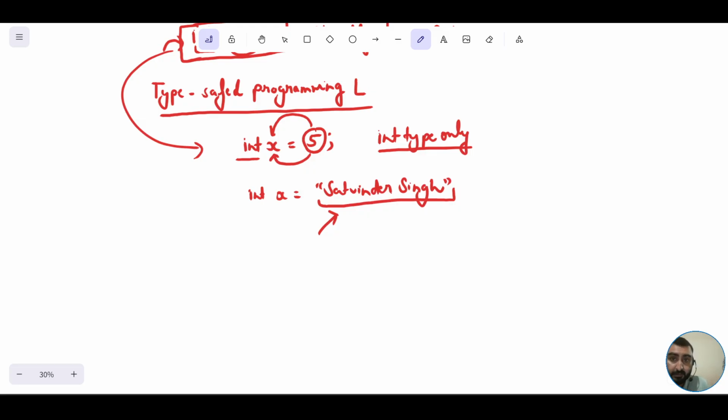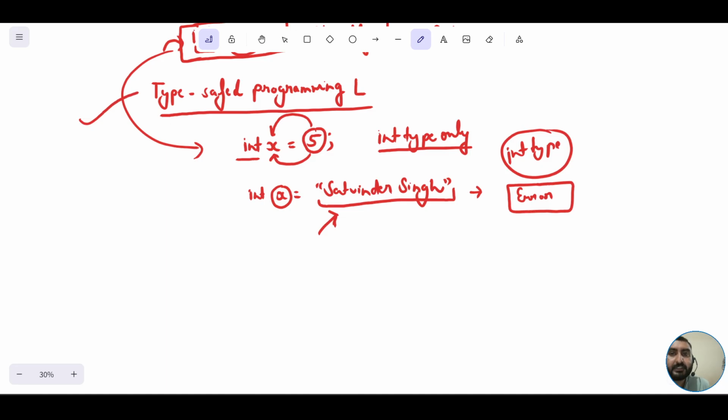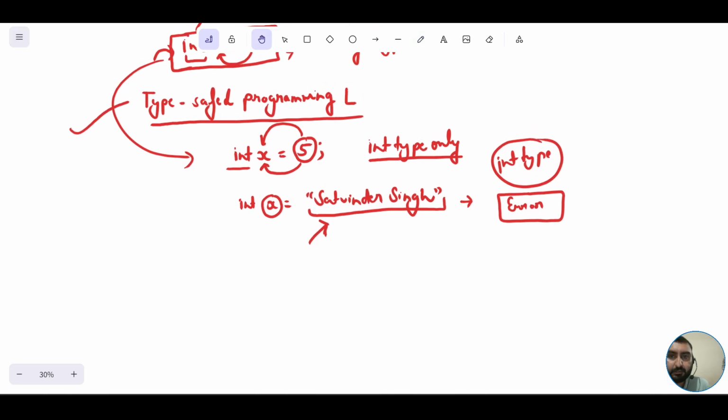I'm repeating: this x was bound to receive int type literals itself. However, we are assigning this string literal here, so this would definitely give an error. And in this way, we can say Java is a type-safe programming language.